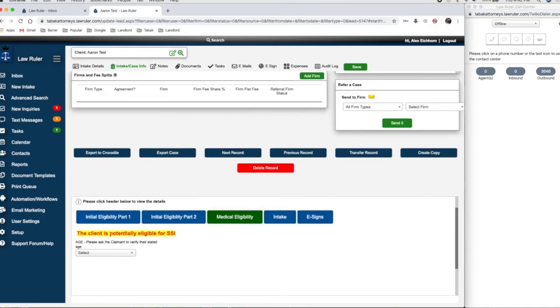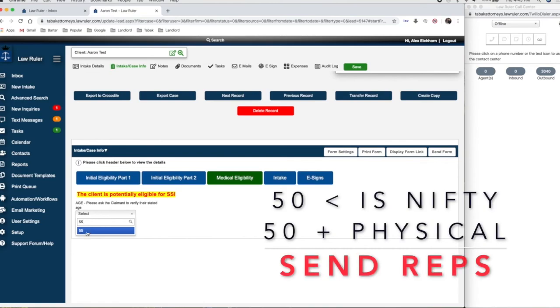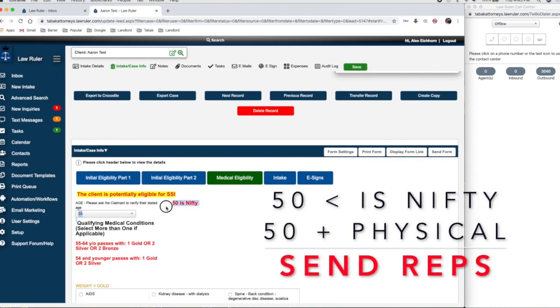As we talked about earlier, this individual may be eligible for SSI. He was not eligible for SSDI because he had inadequate work credits. So again, we're going to determine what age is. This person is 55 years old. We will be prompted with a 50 is nifty, meaning that if he's 50 years old and suffering with a physical condition, that is an automatic pass-through.